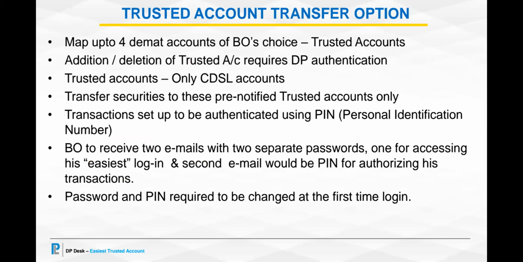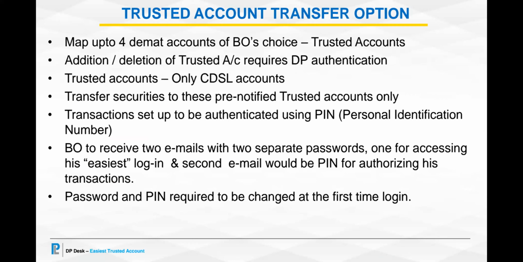Under trusted account transfer option, a BO can map up to 4 DMAT accounts of his choice. These will be the trusted accounts where he wishes to transfer his securities. He can map these accounts at the time of registration or at a later date also.